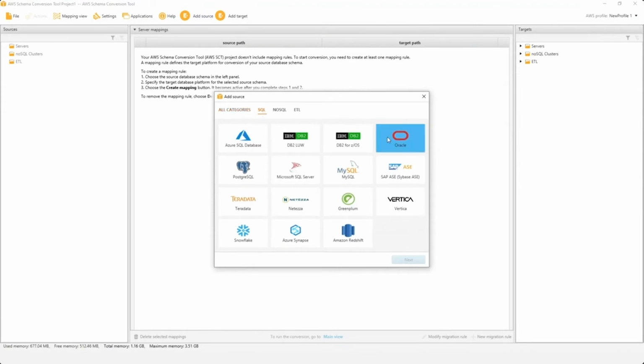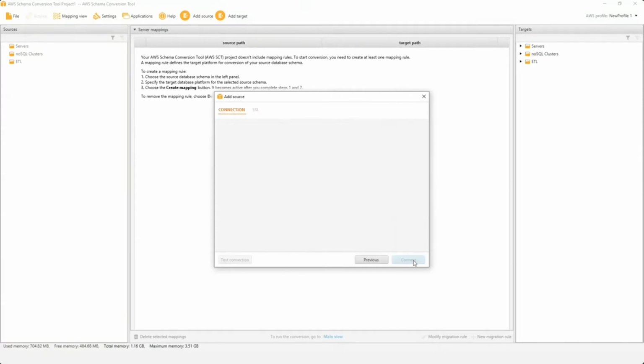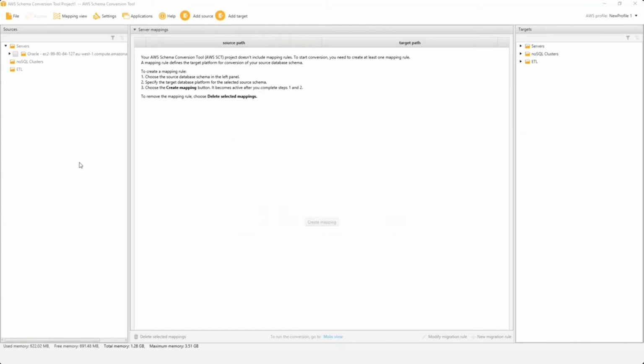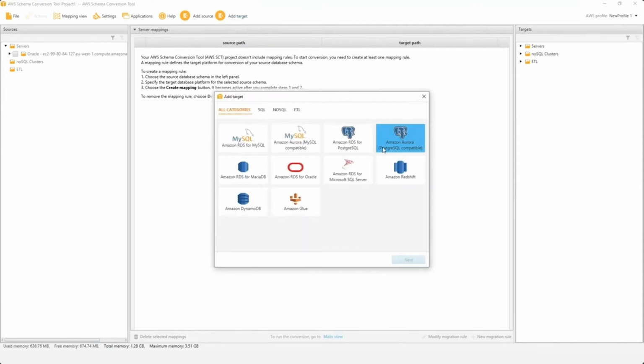So here, the first thing I would like to do is add a source. When I click on add source, it shows me all the available sources that are supported by SCT. So I'm going to select Oracle here, and then I'll enter the connection credentials so I can connect. Once I have entered the connection credentials, SCT, which is installed on the local host, makes a connection to my Oracle database. On the left-hand panel, it shows me the tree view of my database, which I just added. Now I'll add a target.